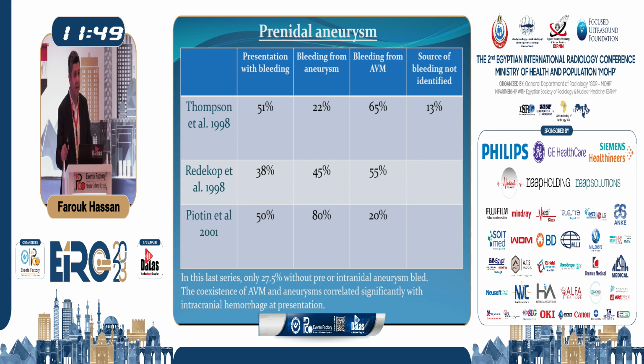This is one point. The other point is the ARUBA trial, which was done for non-ruptured AVMs. The ARUBA trial did not stratify the AVMs according to the presence of a flow-related aneurysm or not. But the ARUBA trial led us to take a step backwards in the management of non-ruptured AVMs, and we are now evaluating case by case to decide whether to treat a non-ruptured AVM or not. So when we know from the literature that having a flow-related aneurysm carries maybe a little bit higher risk of hemorrhage compared to an AVM that does not have one, I think this is one of the important factors